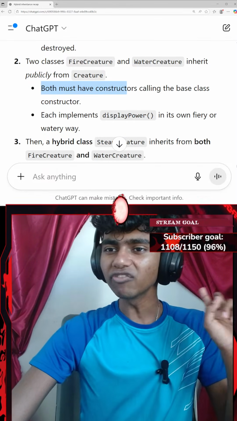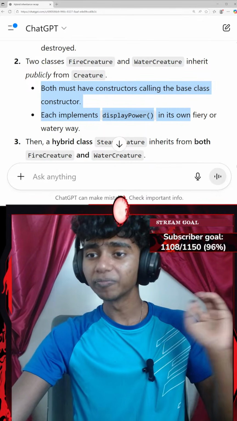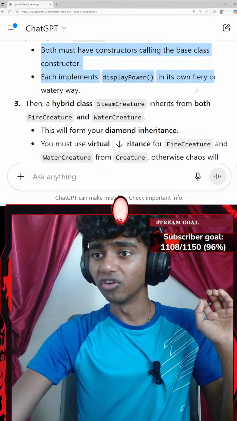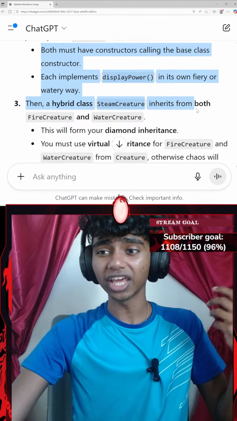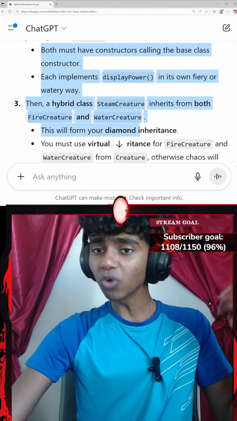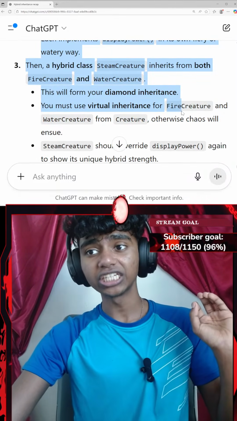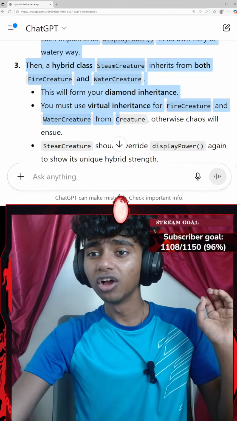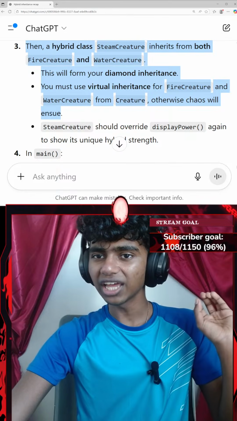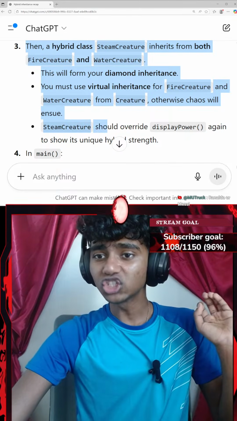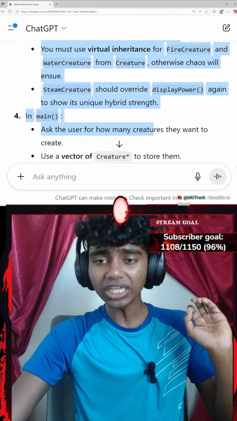Both must have constructors calling the base class constructor. Each implementation displays power in its own fiery or watery way. Then a hybrid class called SteamCreature that inherits from both FireCreature and WaterCreature. This will form your diamond inheritance. You must use virtual inheritance for FireCreature and WaterCreature from Creature. Otherwise, chaos will ensue. Is that how you pronounce it? Ensue. My bad, guys. SteamCreature should override the displayPower method again to show its unique hybrid strength.